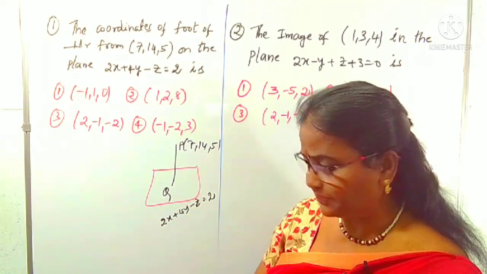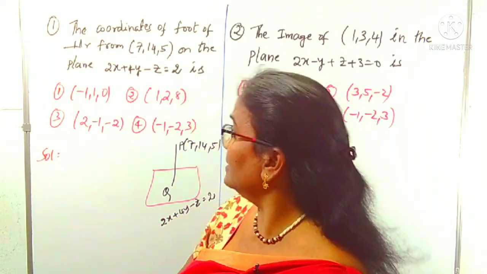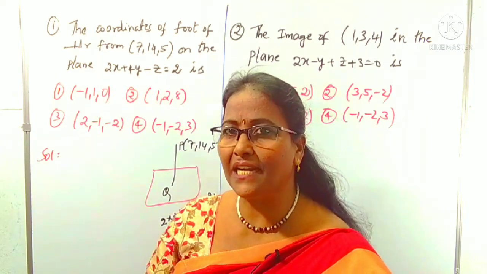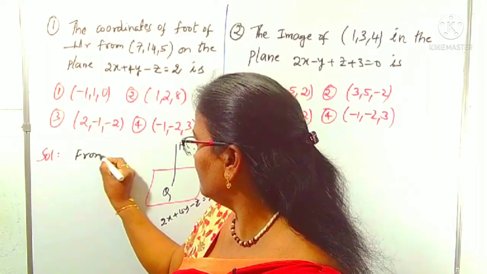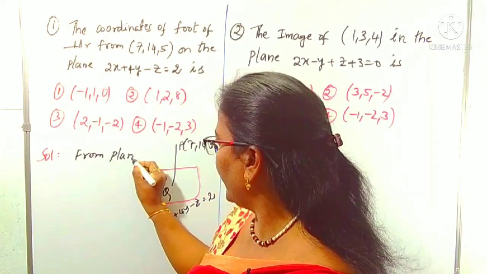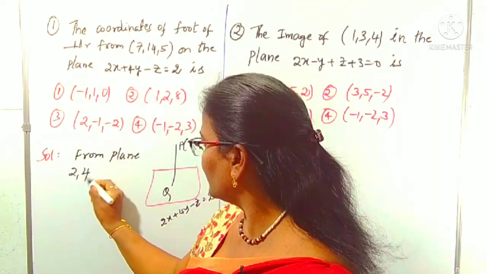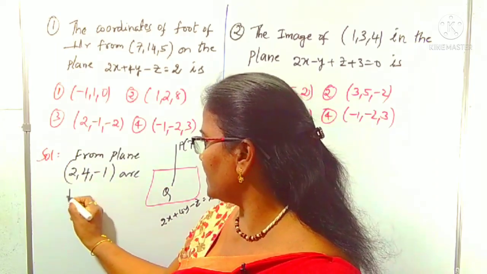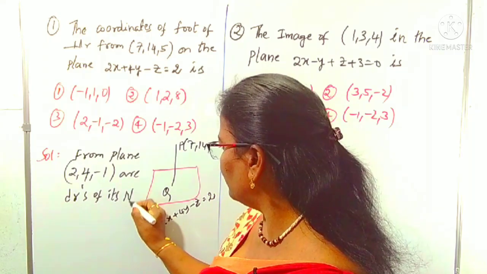From the given plane, 2, 4, minus 1 are the DRs of its normal.